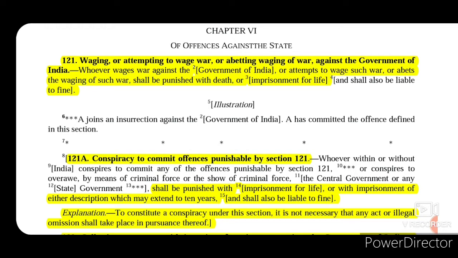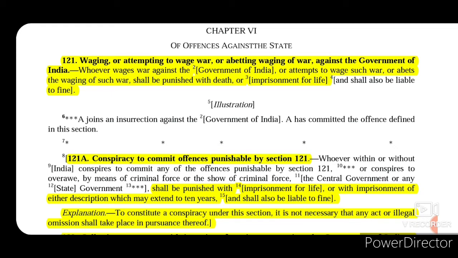So section 121 talks about waging or attempting to wage war or abetting the waging of war against the government of India. So whoever wages war against the government of India or attempts to wage war or abets the waging of such war, then that person shall be punished with death or imprisonment for life and shall also be liable to fine.